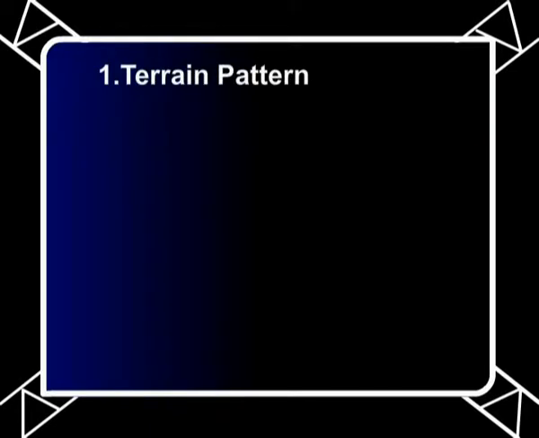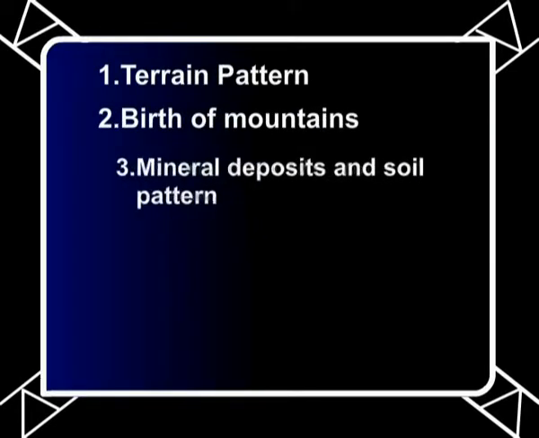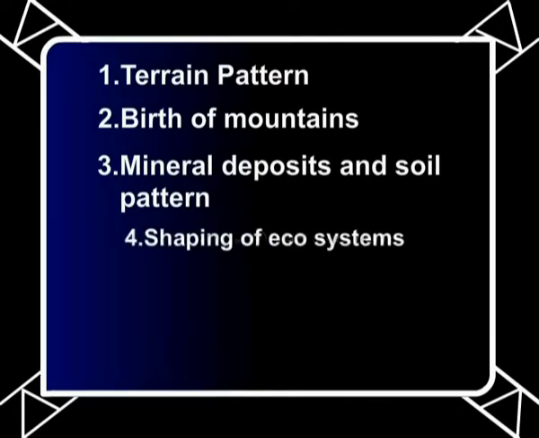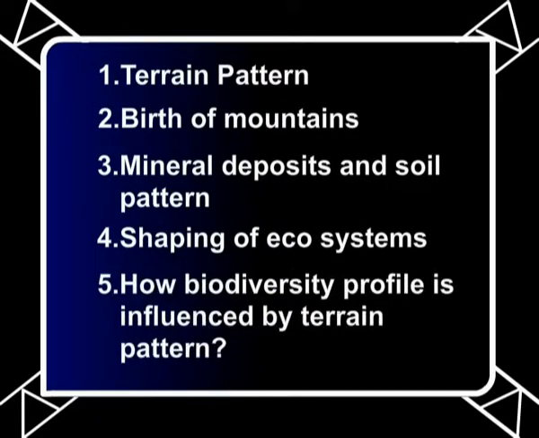Today we deal with terrain pattern in Asia in the second episode in this series on world regional geography. Today let us try to understand how the continent has shaped the terrain pattern. The following subjects are the main geographical features of terrain. Today we shall study terrain pattern, birth of mountains, mineral deposits and soil pattern, shaping of ecosystems, and how biodiversity profile is influenced by terrain pattern. So, let us begin with terrain pattern.